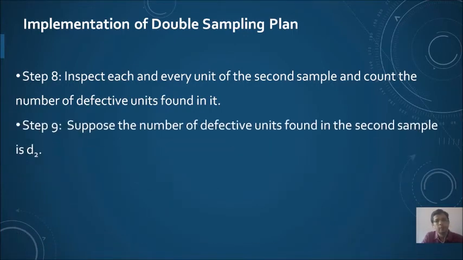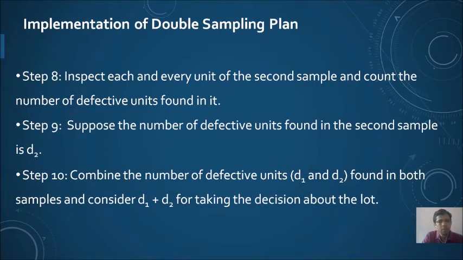Suppose the number of defective units found in the second sample is D2. Now please remember that the number of defective units found in the first sample is denoted by D1, whereas the number of defective units found in the second sample is D2. Therefore, the combined number of defective units found in both samples is D1 plus D2, right? So D1 plus D2 will indicate the number of defective units found in sample 1 as well as sample 2.